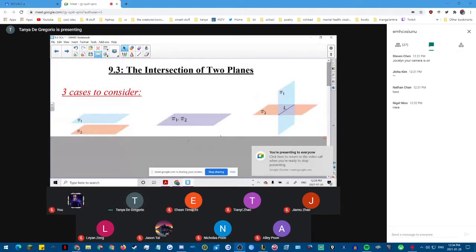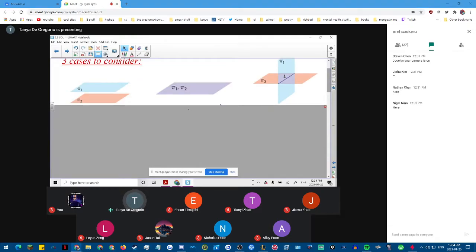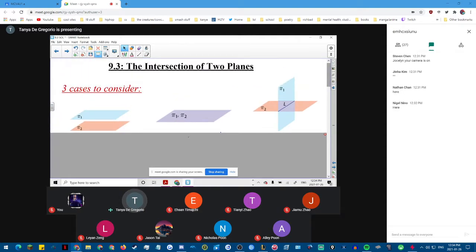So today, guys, we're going to talk about how two planes can intersect or not intersect, right? In the first case, I've got two planes, pi 1 and pi 2, and you can see that they are parallel. They're not intersecting at all, so hence there would be no solution there. What would be the same in terms of those two planes? What would they have in common?